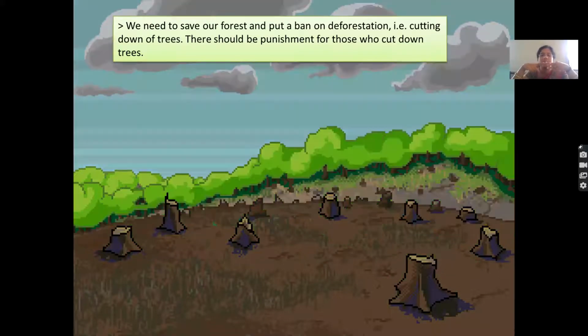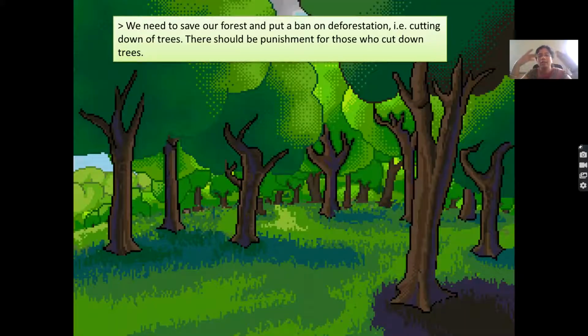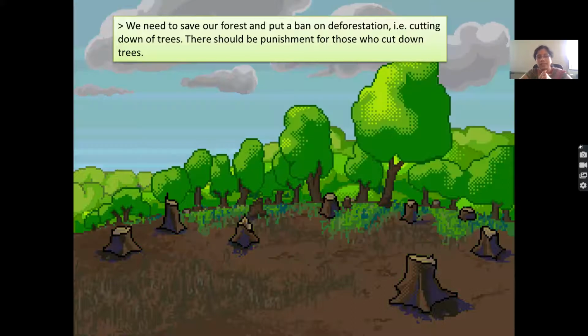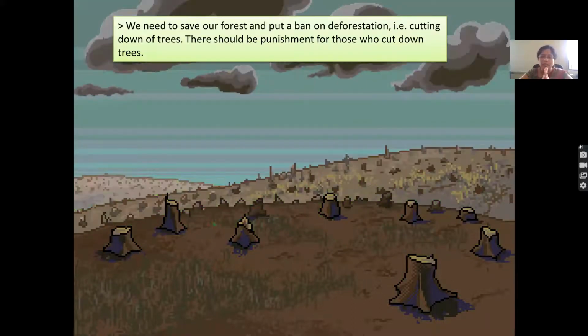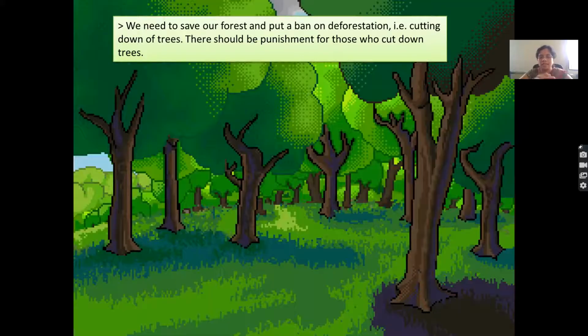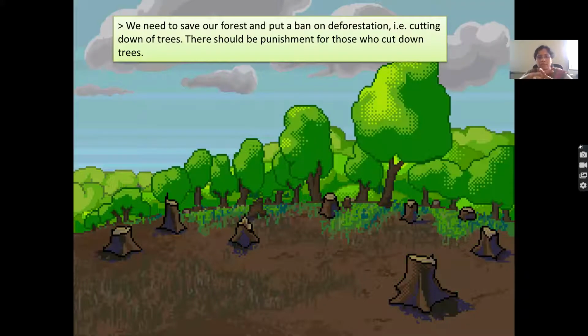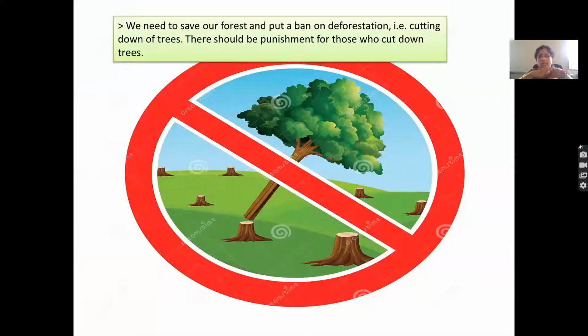Yes, and basically, we depend for our food on these particular plants only. So having these plants cut is actually going to harm us only. We need to save our forest, and we should put a ban on deforestation.